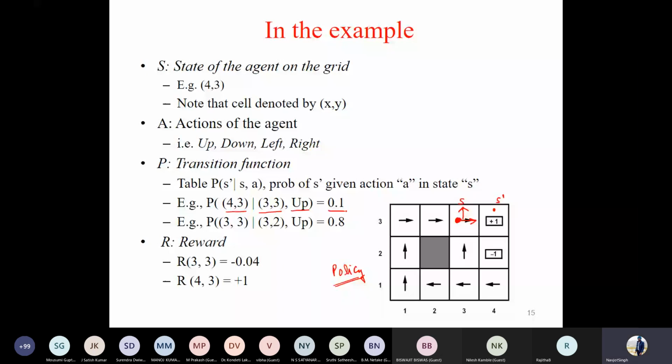Take another example. In the other example, it says, what is the probability that you should be in state 3,3? So this 3,3 is your S dash. We came from 3,2. So this is 3,2, which is your S. What is the action you have taken? You have taken an up action. What was desired? Desired was moving up, and we have also taken the up action. Both the actions are matching, so the probability is 0.8. I hope it is clear.